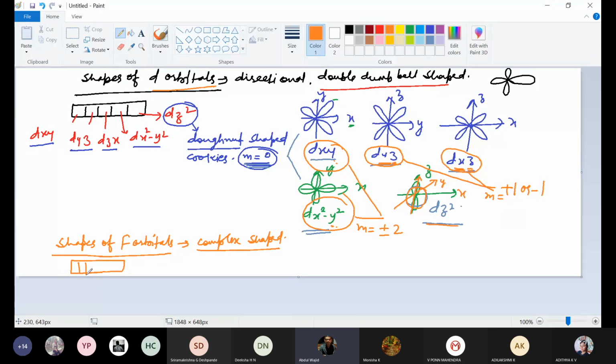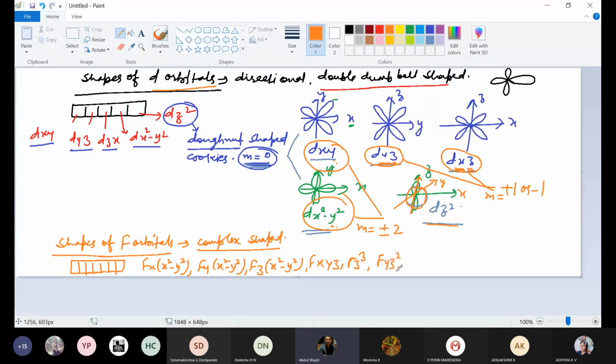In some books, it is given as Fx(x square minus y square), then Fy(x square minus y square), then Fz(x square minus y square), then f xyz, then f z cube, then f y z square, then f x z square.